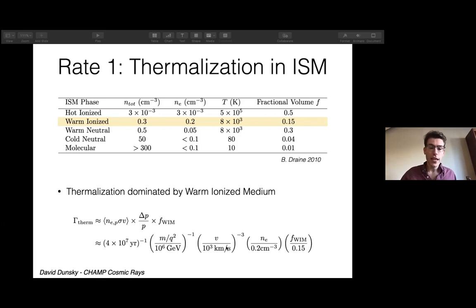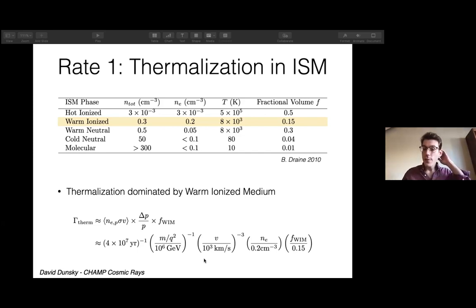Now, the important thing in this equation is this velocity to the -3 power, and that's just coming from the 1 over v cubed in the Rutherford cross section. And the important thing is that the faster a CHAMP is moving, the much harder it is to slow down.